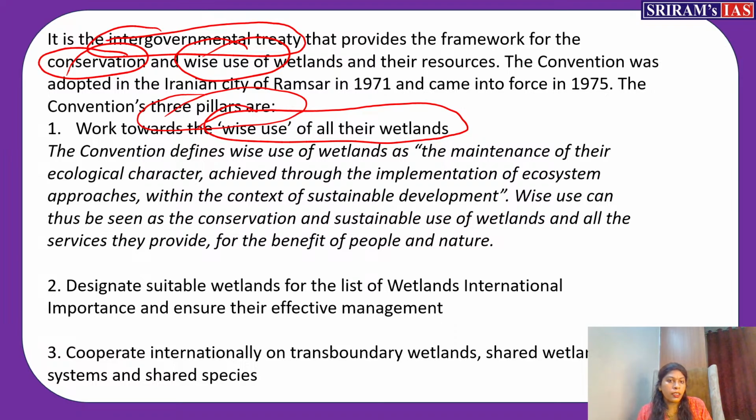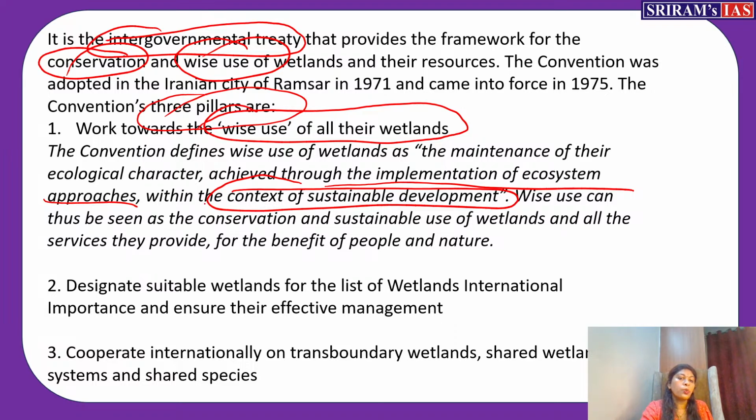And you can see it through the implementation of the ecosystem approach within the context of sustainable development. So it should not harm the wetland. Whatever you're doing, it should not harm. That is called wise use of wetland. So conservation and sustainably using a wetland come under wise use. Because people also should get benefit, at the same time nature also should get benefit. That is why this term wise use is there, for conserving as well as sustainably using.